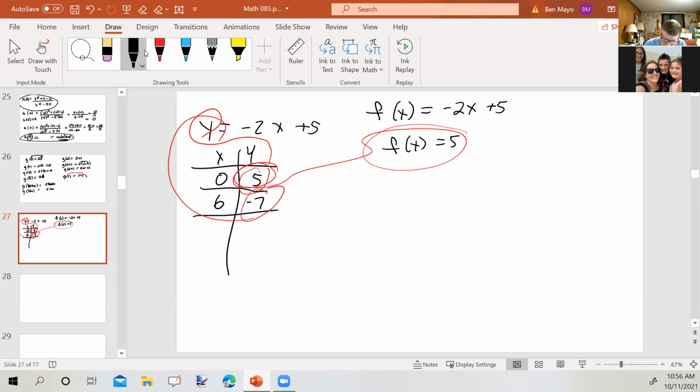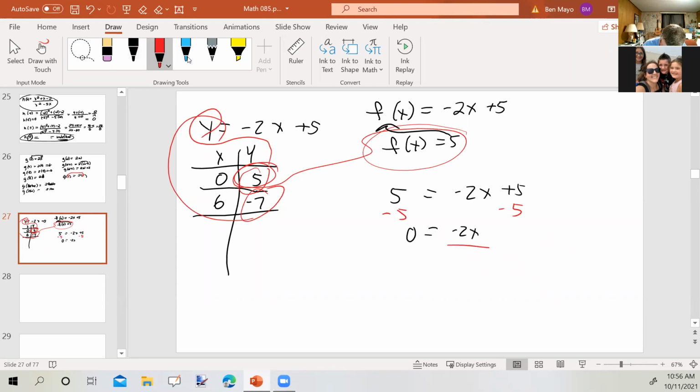If f of x equals 5, that's going to go in the place of f of x. It's not the place of x, it's in the place of f of x. So we'd have 5 equals negative 2x plus 5. This should look very familiar. 0 equals negative 2x. Divide by negative 2. X equals 0.